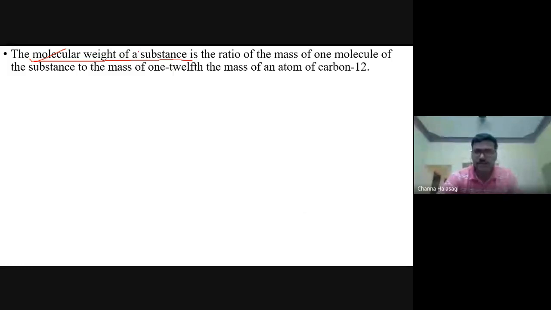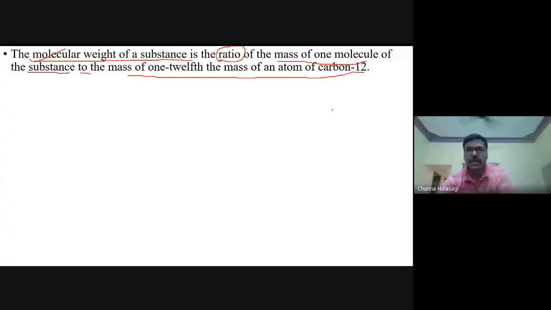The molecular weight of the substance is the ratio. First thing you should note down, it is a ratio. What is that ratio? It is the ratio of the mass of one molecule of that substance to 1/12 the mass of a carbon-12 atom.